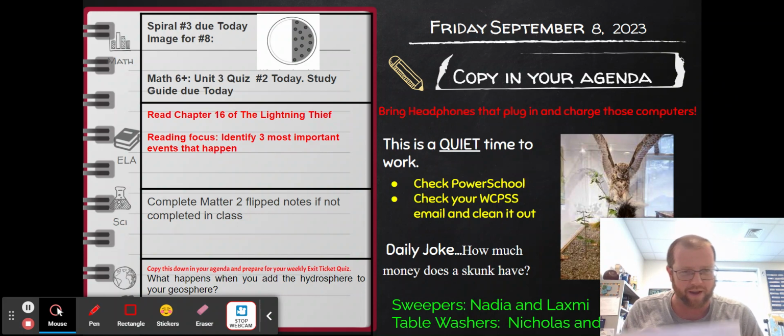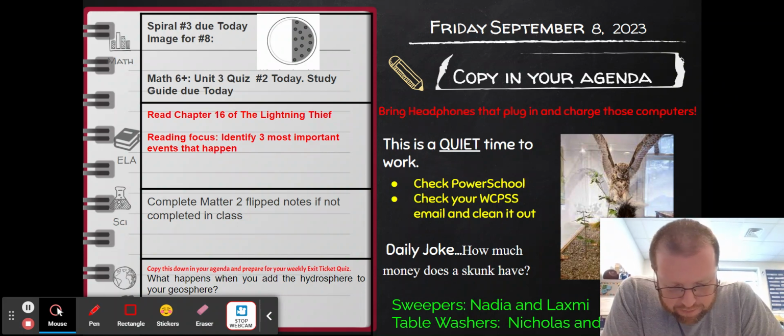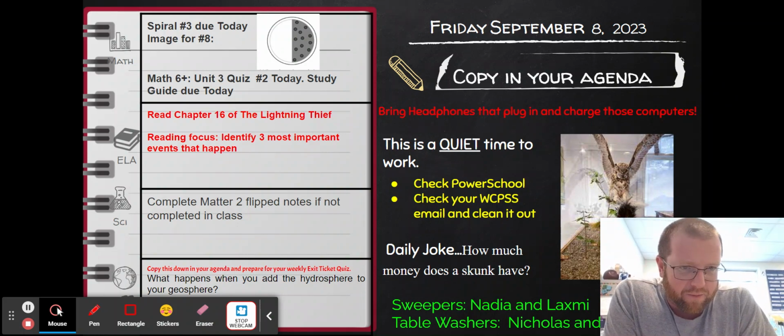Next week, just a normal 5-day week. In Math 6 Plus next week, we are moving on from ratios finally. We're all done with ratios and percents. We are going to start our geometry unit.